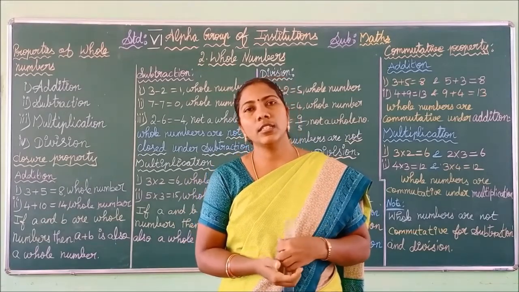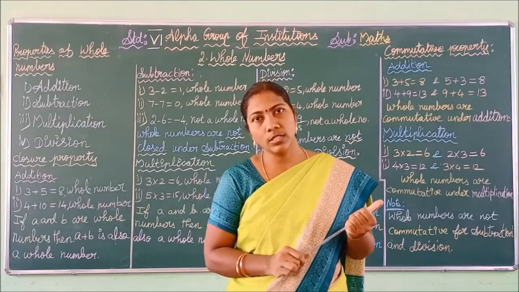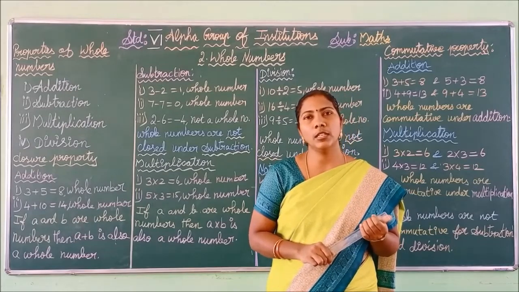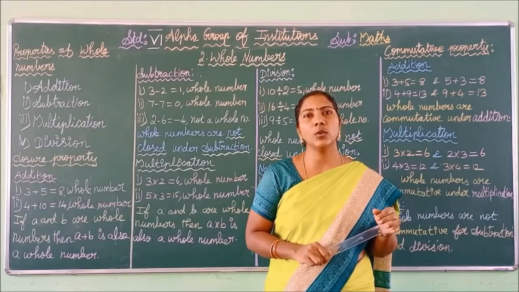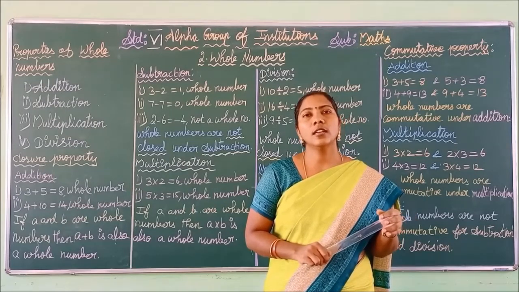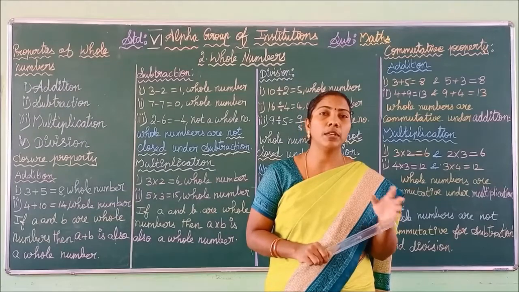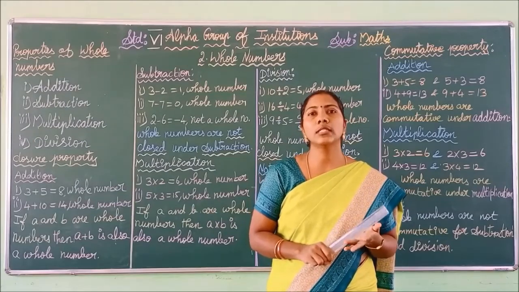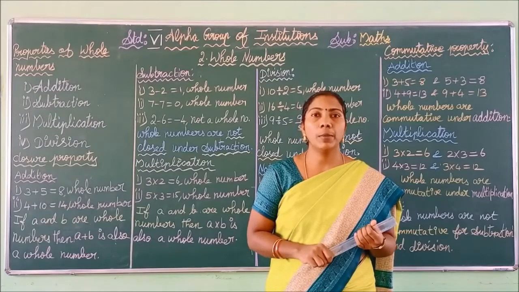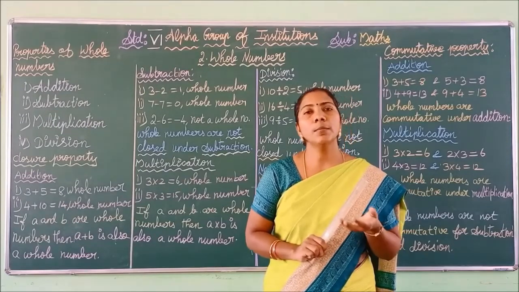Which chapter are we discussing? Whole numbers. In today's class, we are going to discuss the properties of whole numbers. What is meant by properties? You have some properties like your books, notes, your dress, costumes. Those are your own properties, and there are also public properties like parks, schools, government buses, government hospitals. Such things are public properties. Like that, whole numbers also possess some properties.